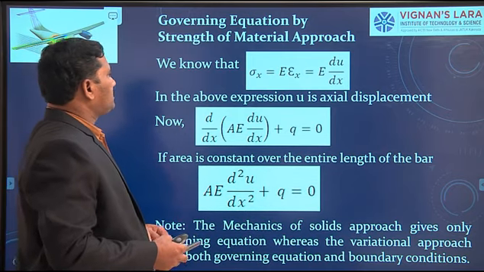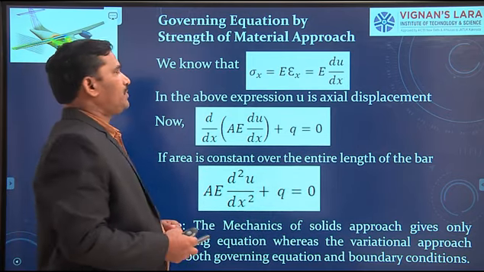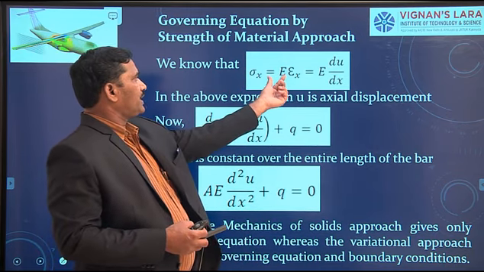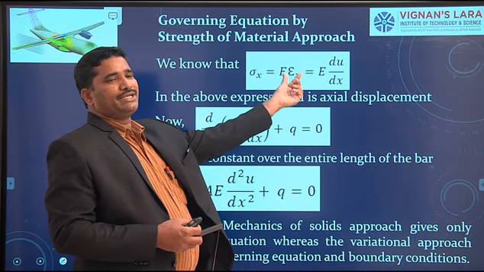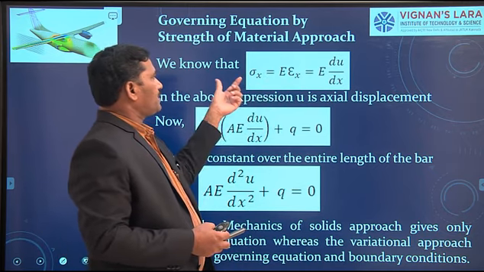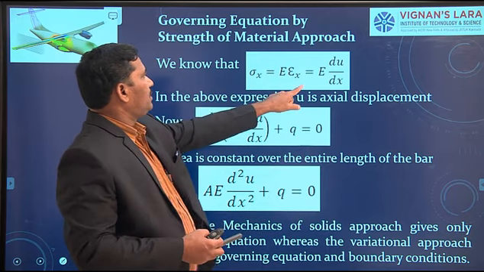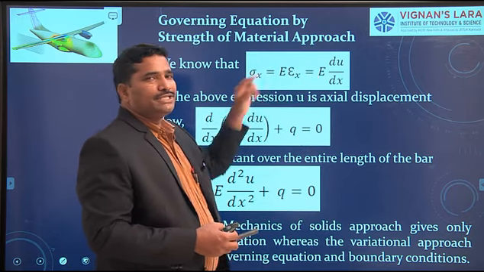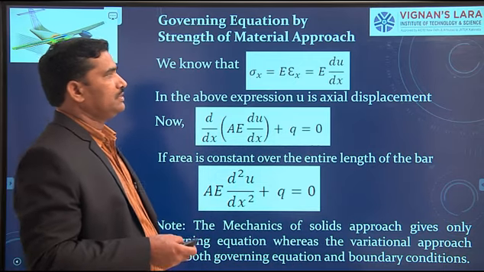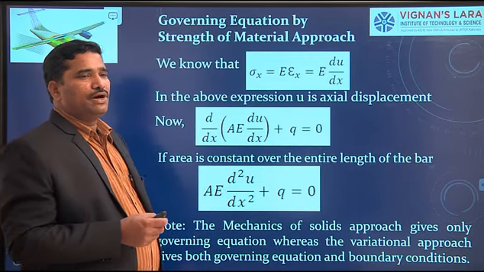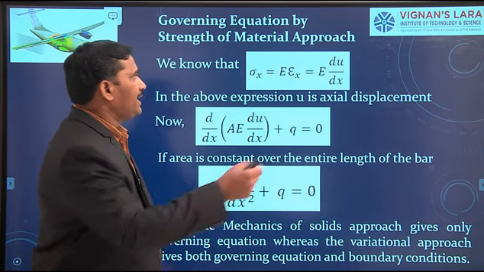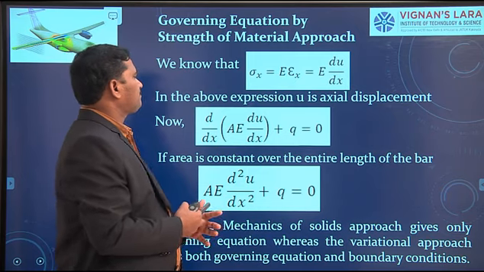Now, we know that stress by strain equals Young's modulus. Therefore, the stress acting in the direction of x equals Young's modulus into strain acting in the same direction. The same expression you can also write as sigma x equal to E into epsilon x, du by dx. I define the strain epsilon equals du by dx, where u is the displacement in the direction of x-axis.